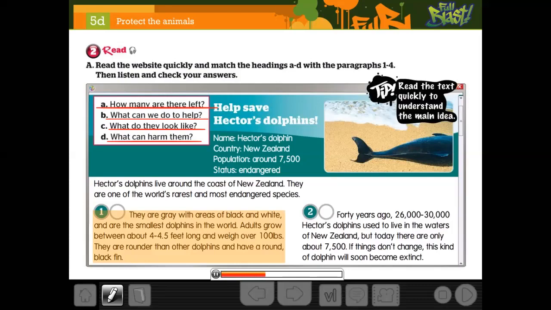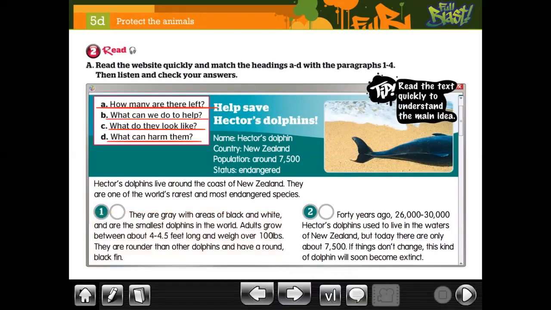Profe, no se nota. Me sale borroso a mí. Ah, dice tu señal. ¿Estás en laptop o celular? Celular. Adults grow between about 4 to 4.5 feet long and weigh over 100 pounds. They are rounder than other dolphins and have a round black fin.